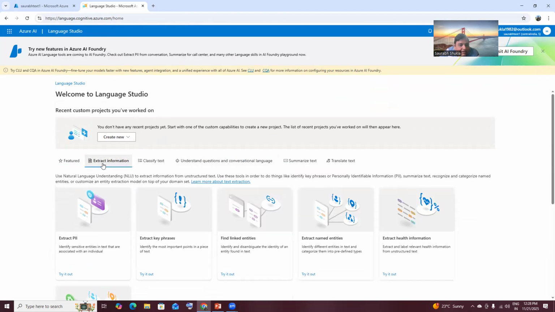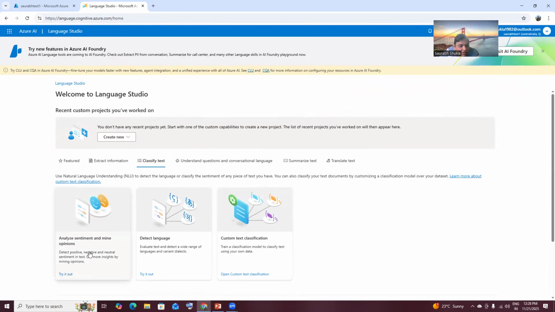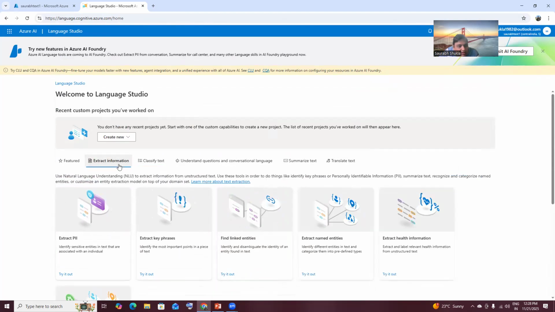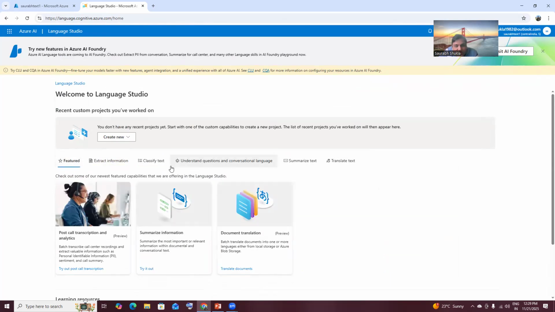Okay, extract information, classify text, analyze sentiment. So here are several options. You can see featured, extract information, classify text, detect language, custom text. Whatever you want to do, you can do here. Extract information, key phrase. I hope you have heard about all these things. These are all AI features.